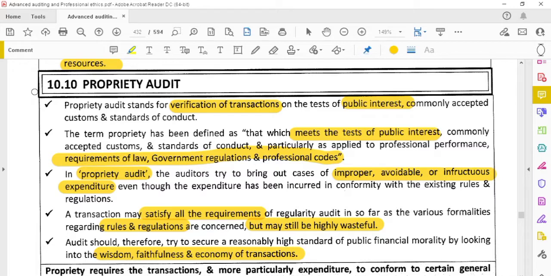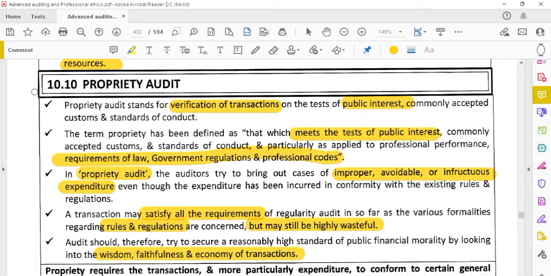Requirements of the law are satisfied, and at the same time public interest is also met, so that no harm is caused to the public. It has to do good only for the public, so it has to be in the public interest as well as comply with the law and regulations. Okay, that is propriety audit.